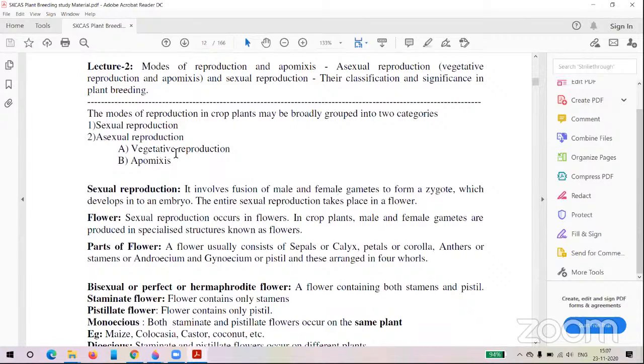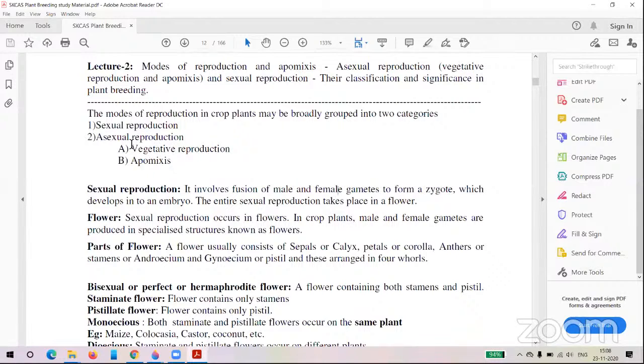In sexual reproduction, the male and female gametes will form and a zygote also will form, and that zygote will grow into the embryo. That embryo will differentiate into the complete individual. But in vegetative reproduction, there is no formation of gametes, no formation of a zygote, and no formation of an embryo.